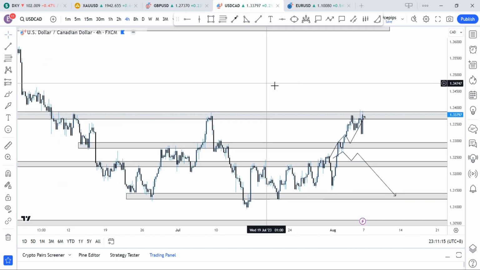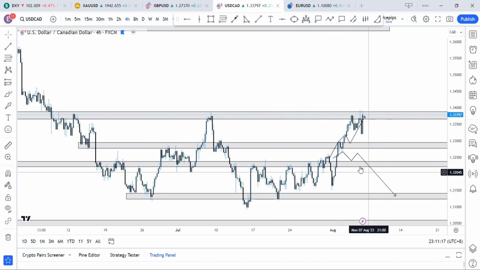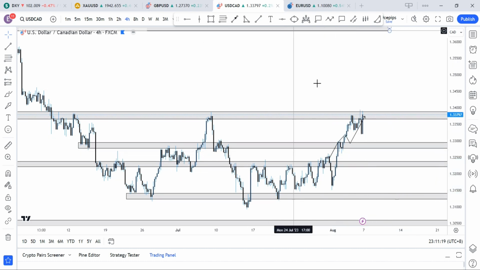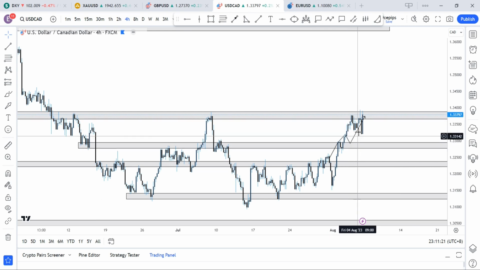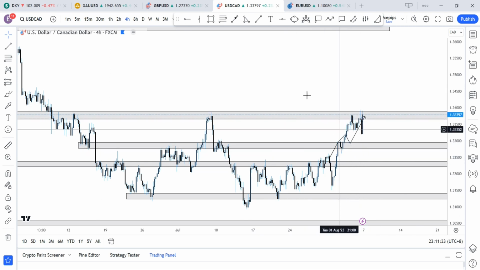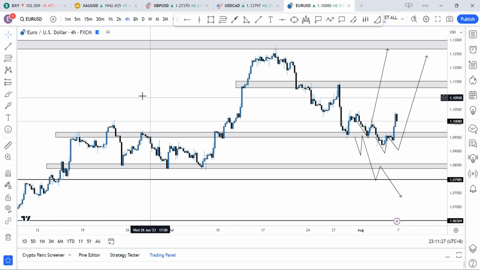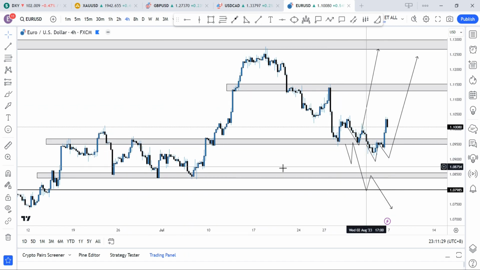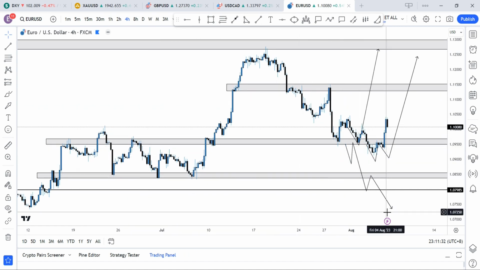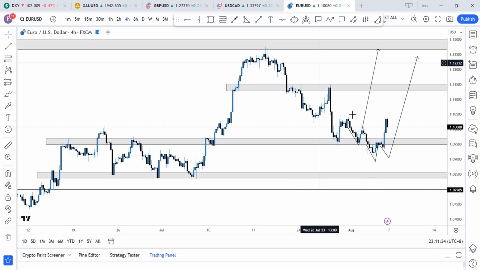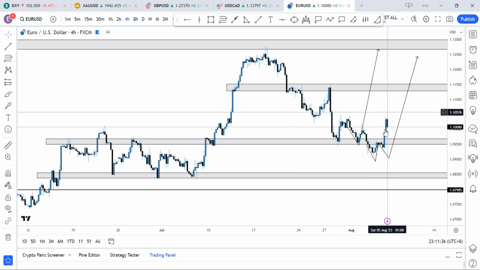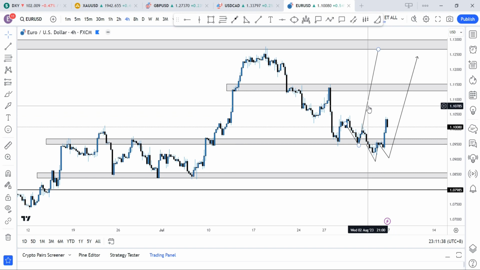And lastly, on USDCAD, we anticipated price to play around this region and continue to the downside. We didn't get that. We had a continuous bullish movement, which came back to these regions to the T. Lastly, an addition was Euro USD correlating with pound USD. We had that break, retest and continue to the downside, which didn't play out. We had that manipulation to these regions and continue to the upside. That played out perfectly fine.